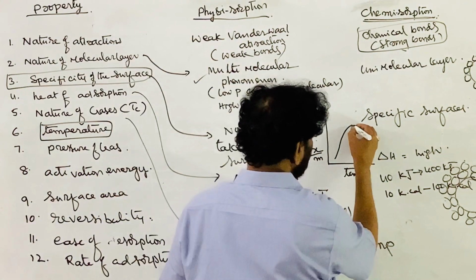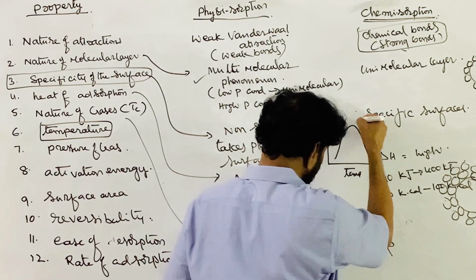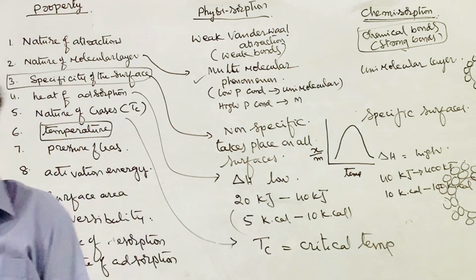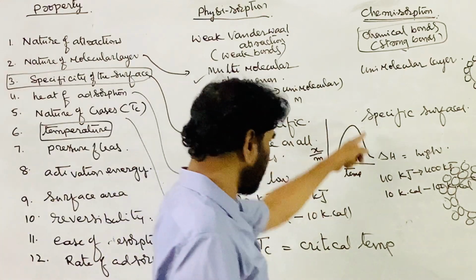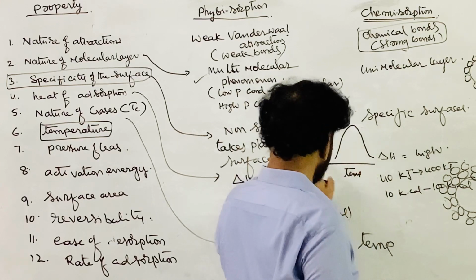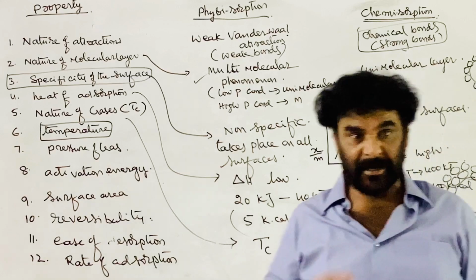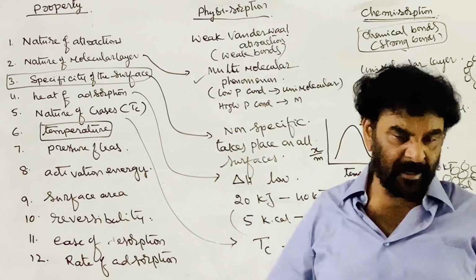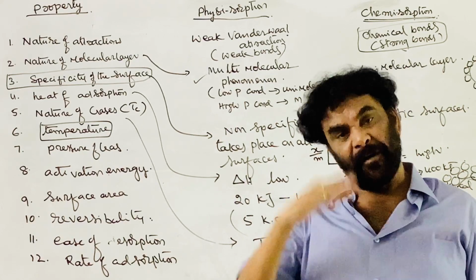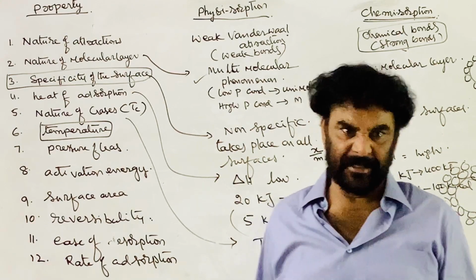But after a certain temperature, if we further increase the temperature, what happens? The chemical bonds break, and the rate of adsorption decreases. So up to a certain temperature, as the temperature increases, initially the extent of adsorption increases, but after a certain temperature, on further increasing, it decreases.